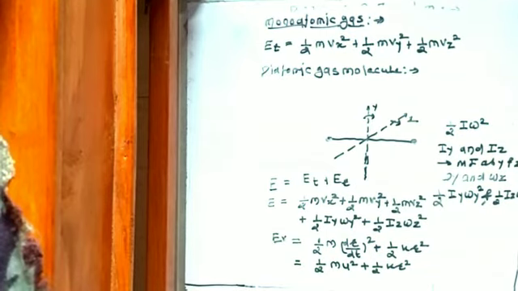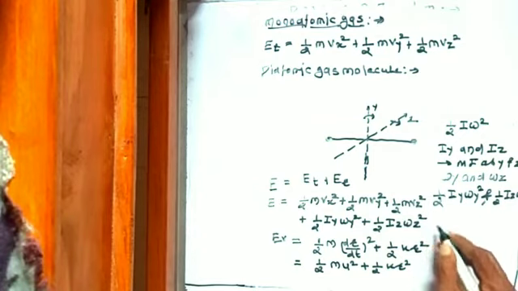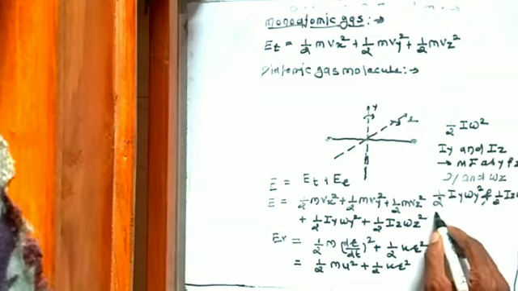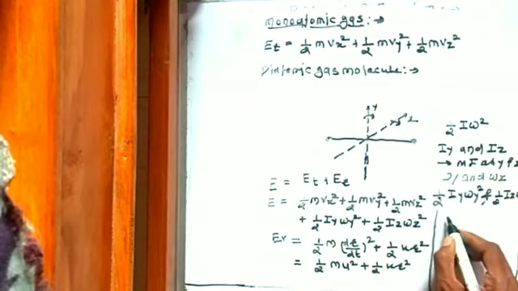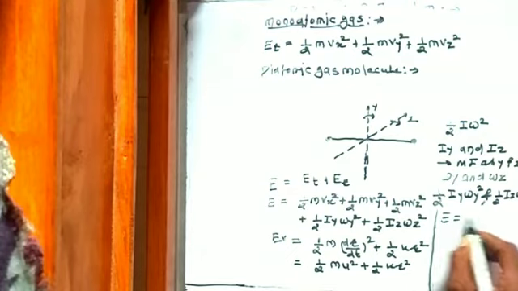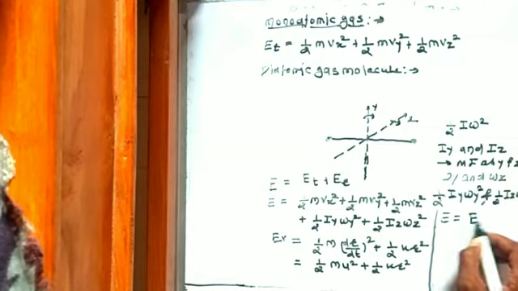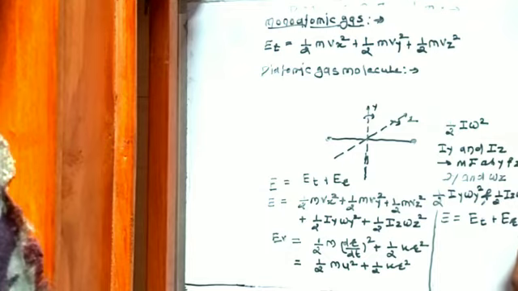So, the total energy contribution due to rotational, vibrational and translational is E equal to ET, T for translational, R for rotational and V for vibrational.